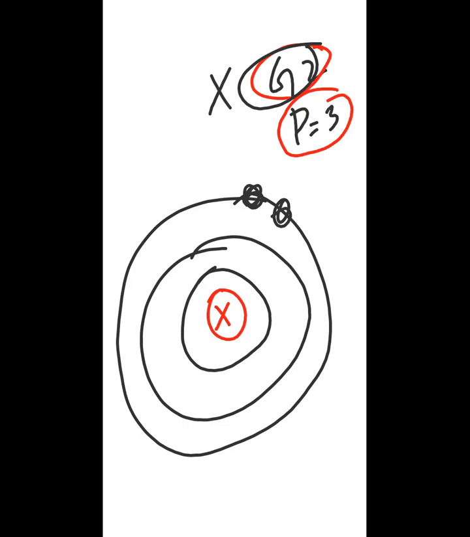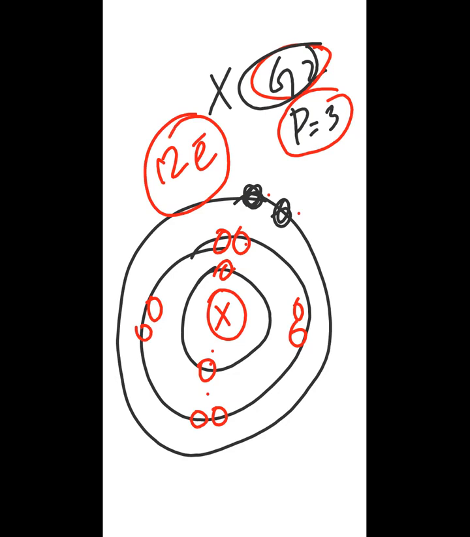The first shell can be filled with 2 electrons only. The second shell can be filled 1, 2, 3, 4, 5, 6, 7, 8. In the second shell, you have to fill 8 electrons all the time. Now count the electrons. 1, 2, 8, 8 plus 2, 10, 11, 12. So total 12 electrons are there.